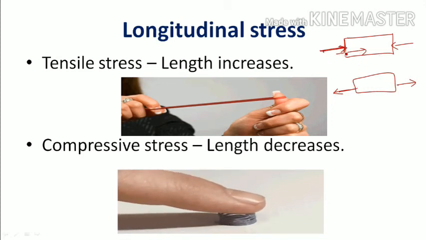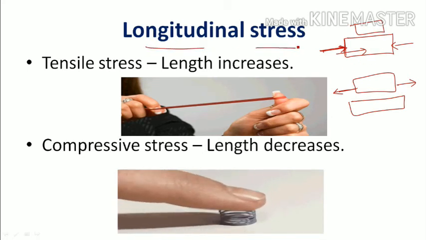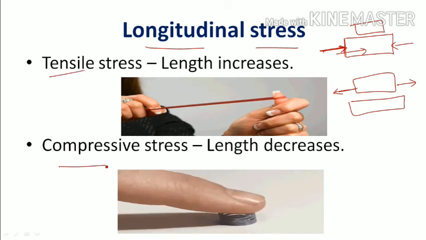In both cases it is changing its shape lengthwise only. In one case it is compressing, in the other case it is elongating. Hence these two forces are known as longitudinal forces or longitudinal stress. There are two types of longitudinal stress: one is tensile stress and the other is compressive stress.